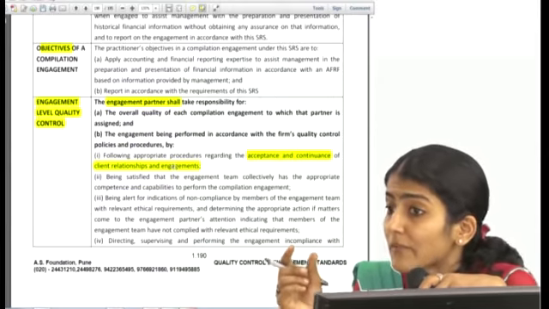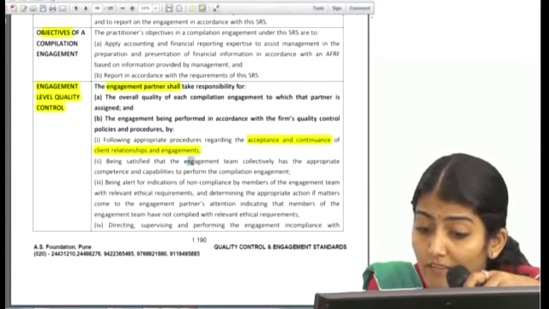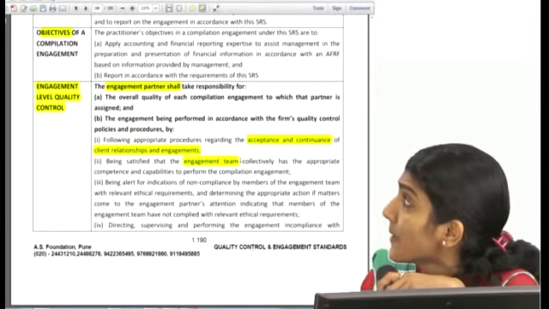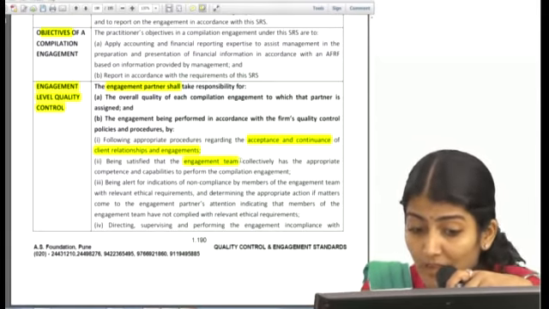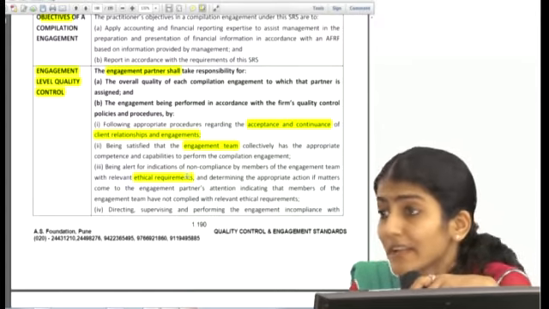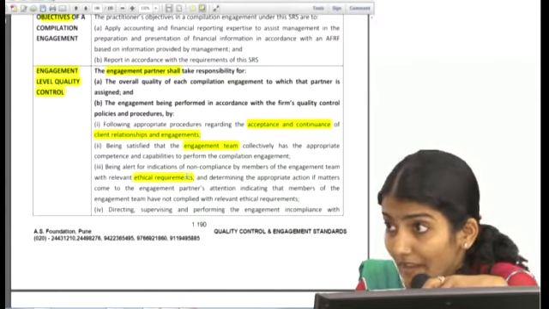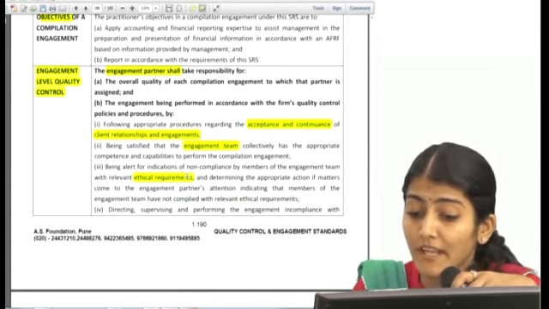Then being satisfied that the engagement team has the competence and capability to perform the engagement, the assignment of the engagement team. Then being alert to indications of non-compliance with the ethical requirements. Independence will not come over here, only ethical requirements, because independence is voluntary in case of compilation engagement.